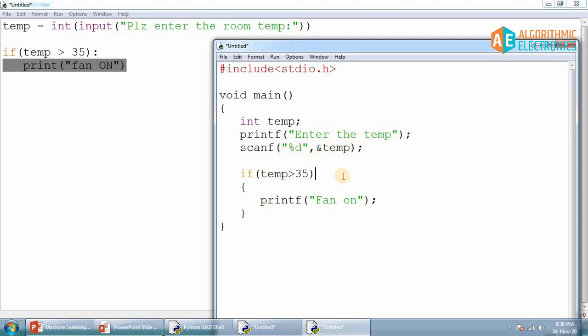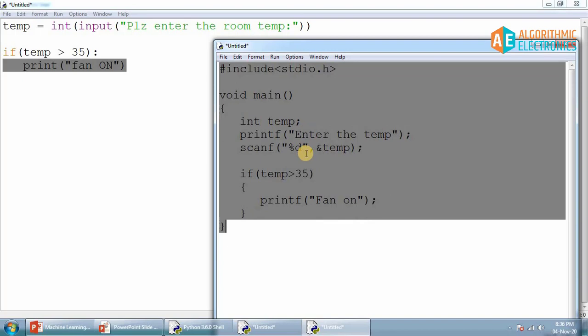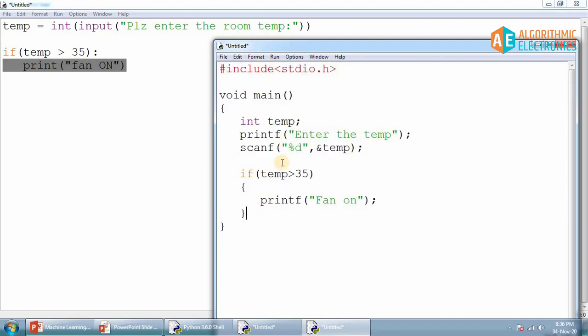Here again, it is not required that you know this C programming language. It's totally fine, I'm just giving an example of how you have to write the code if this is done in another programming language. Now here it is very important, just observe this if statement. This printf statement is part of this if statement, or belongs to this if statement, and it is indicated by using these curly brackets.